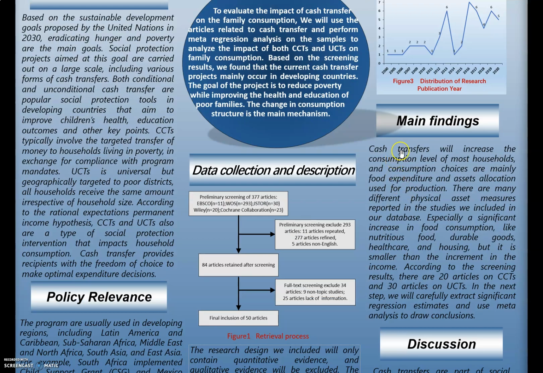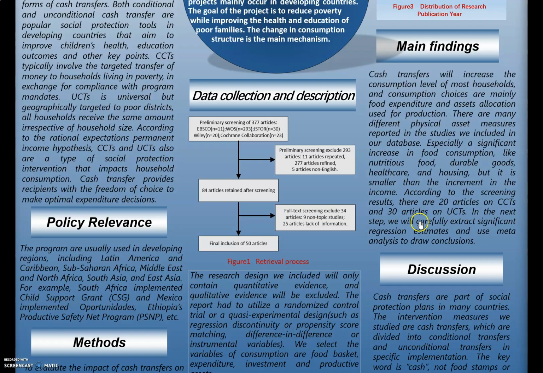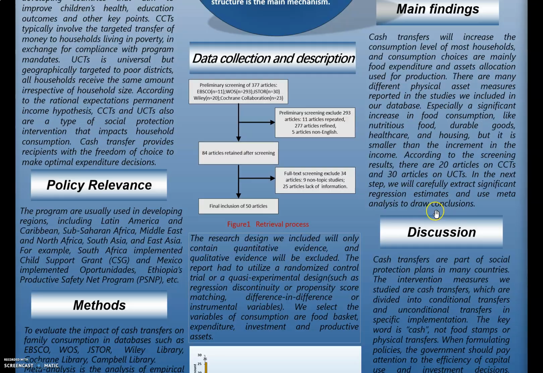Our main findings are that cash transfers will increase the consumption level of most households, and consumption choices are mainly expenditure and asset allocation used for production. There are many different physical asset measures reported in the studies we included in our database. According to the screening results, there are 20 articles on CCTs and 30 articles on UCTs.